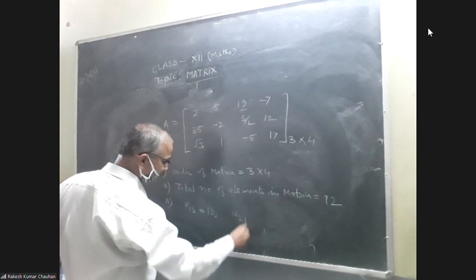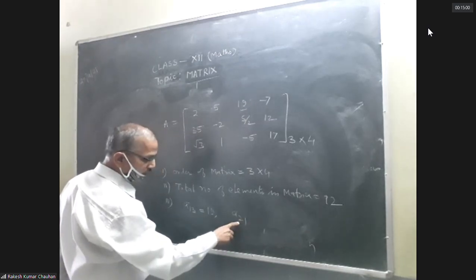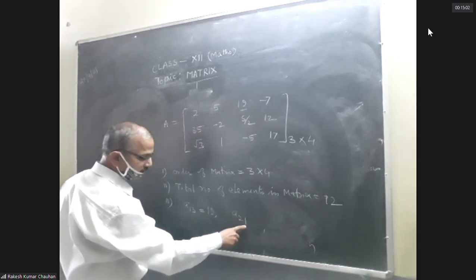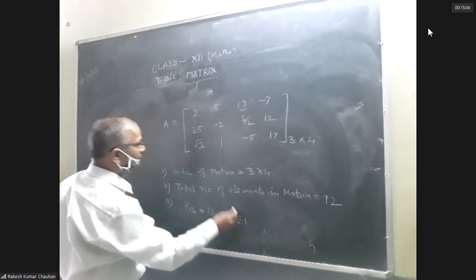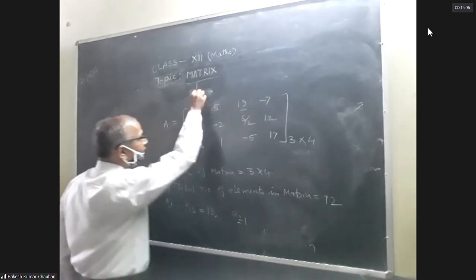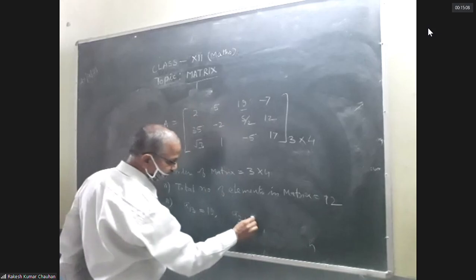A21. First row, second row, first column. Second row, first column. 35.